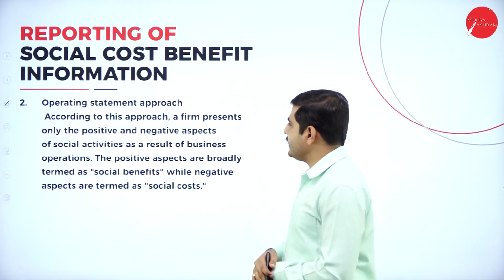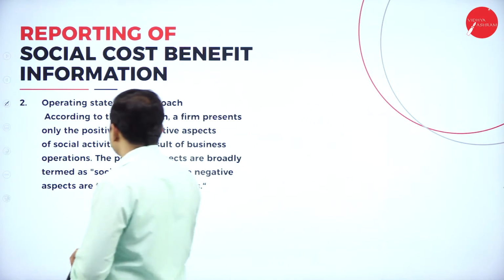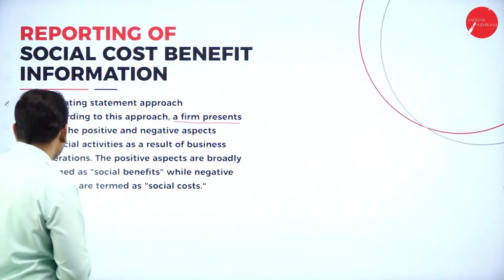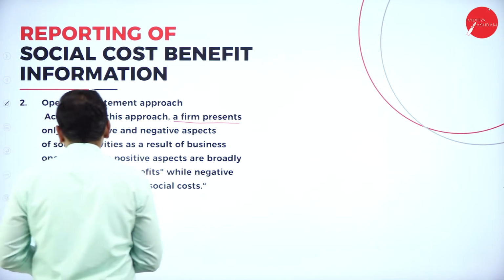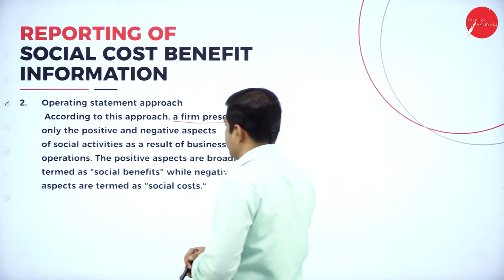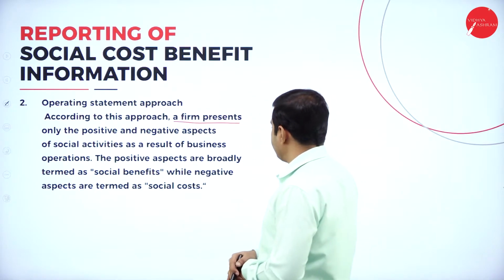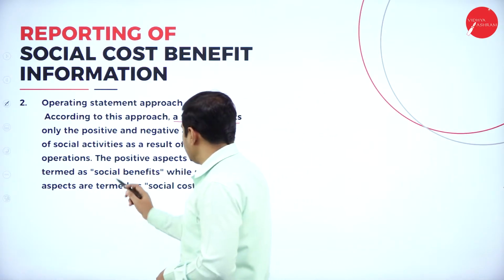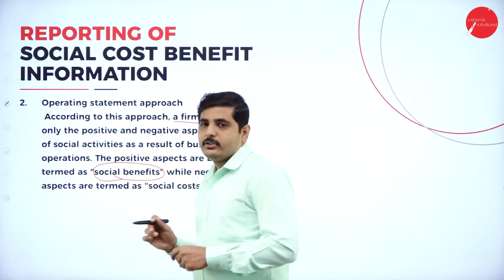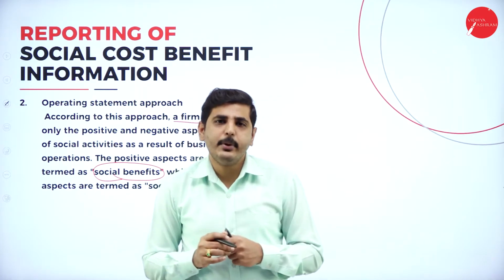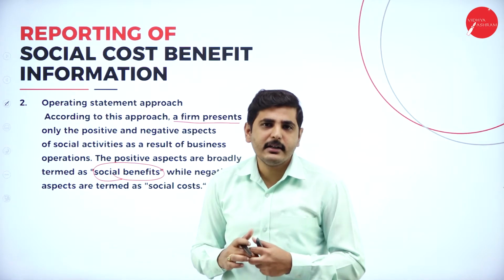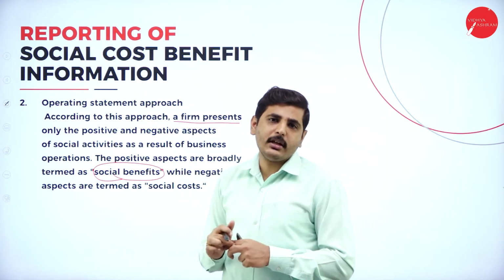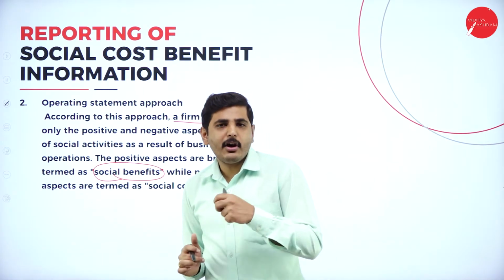Next one, operating statement approach. According to this approach, the firm presents only the positive and negative aspects of social activities as a result of business operation. The positive aspects are broadly termed as a social benefit. Without putting a burden on society, can we produce the product? No, without polluting the water, without polluting the air, we cannot produce any product.